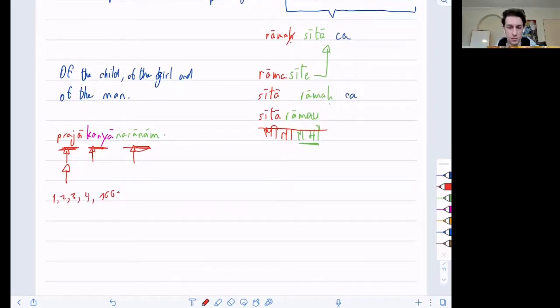So irrespective whether it was of a single man or of men, it will still be naranam. Like in the sentence you've written, of the man. Yeah. So irrespective whether it's a single man or multiple, it has to be plural of nar. Exactly, because the plural is actually now qualifying the fact that there's three here. 1, 2, 3. So even if you said of the men, it will still be naranam. Of course, now the context will tell you, is it referring to of one man or of many men? Where would you find this context? In the previous information in the sentence.